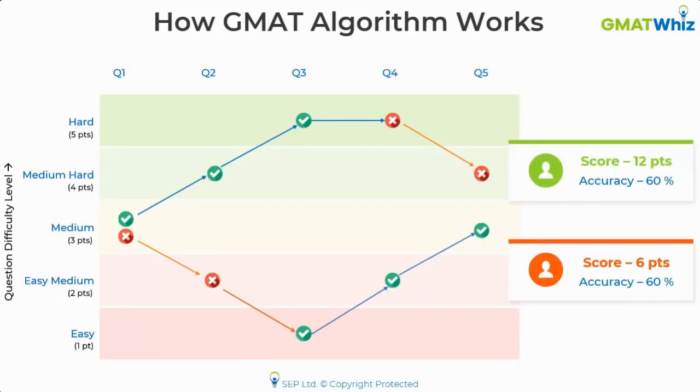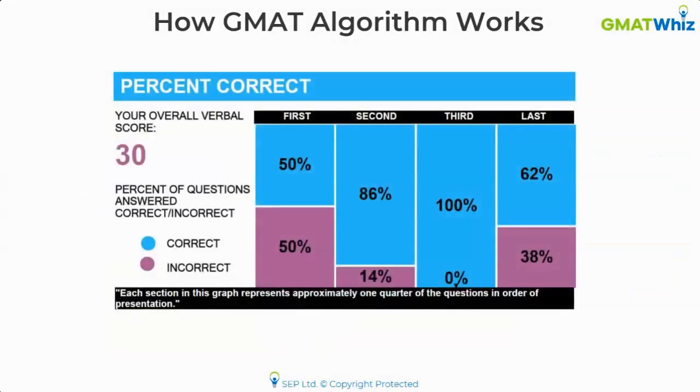So this is a simple scenario that I wanted you to understand to basically get a fair idea of how the algorithm adapts. Now let us take an exact scenario from a GMAT. An official enhanced score report is what I'm going to share now. Okay, so this is the verbal section of the official score report of one of the students. Now, in this report, I'm going to help you understand how you read this report.